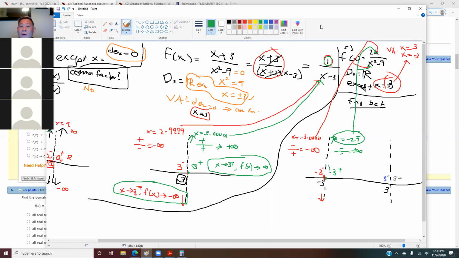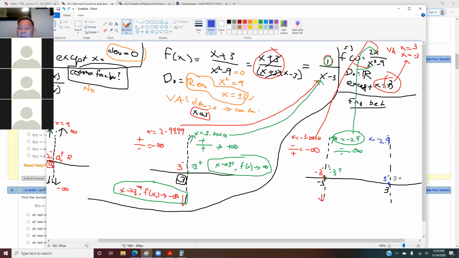Now we're going to use this number. So what number is very close to 3 on the left side? What number is close to 3 on the left side? 2.999. Yep, 2.9999999.